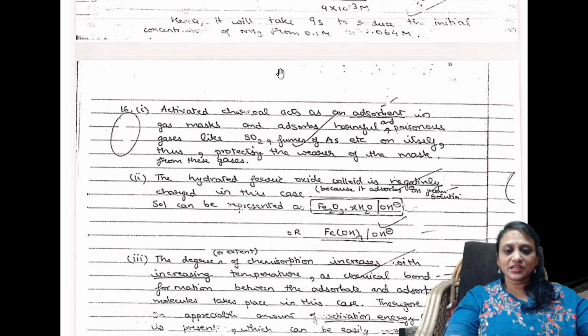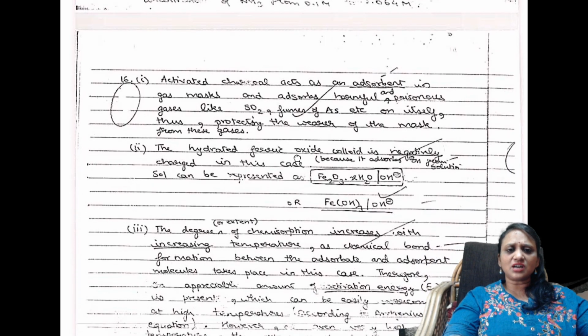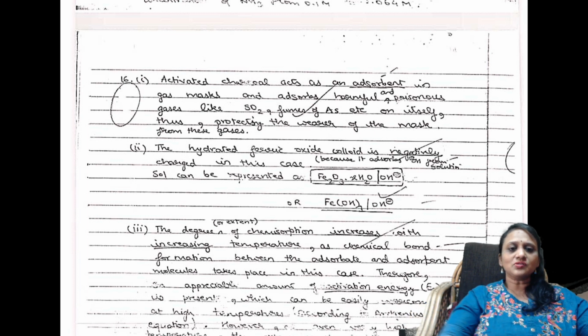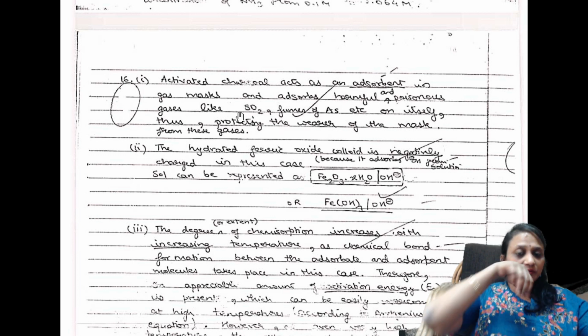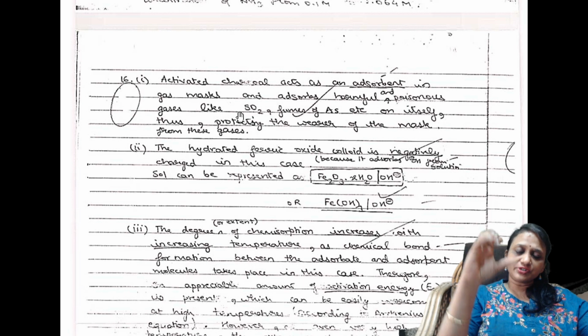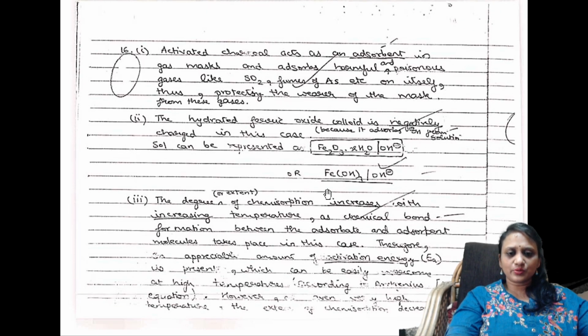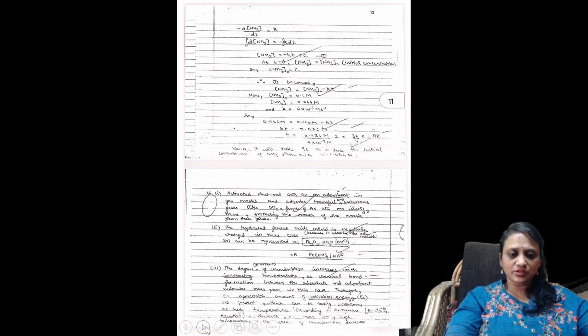Right. Next, students, they have asked about activated charcoal. What is the use of it? They asked why it is used as an adsorbent. See this: activated charcoal acts as an adsorbent in gas masks because it adsorbs harmful and poisonous gases. So perfectly, the answer is given to the point. Okay, like that. Let us see some more questions, students.